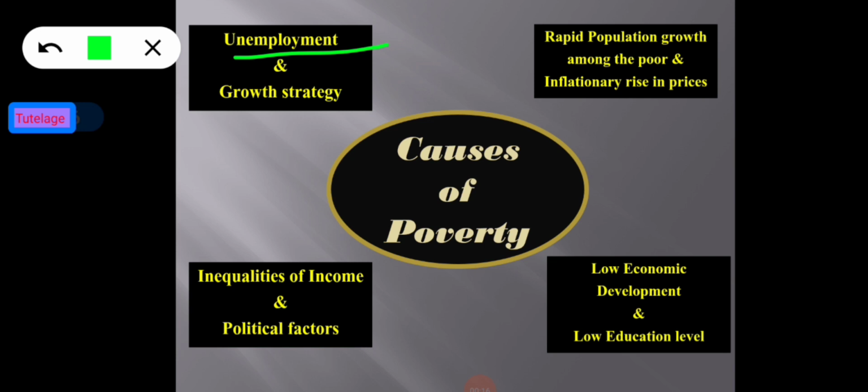An important factor accounting for the incidence of high poverty, particularly in the rural areas, is high degree of unemployment and underemployment. The job seekers are increasing at a higher rate than increase in the employment opportunities, resulting in an increase in the unemployment.